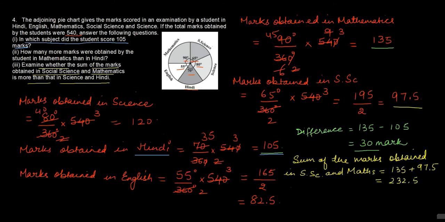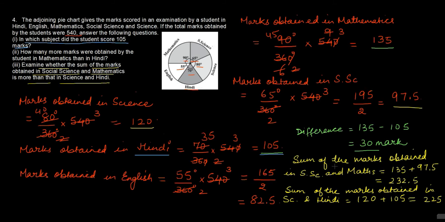232.5, whereas the sum of the marks obtained in science and Hindi is, in science the student scored 120 marks, whereas in Hindi the student scored 105 marks. This is equal to 225. From this we can say that the sum of the marks obtained in social science and mathematics is more than the sum of the marks obtained in science and Hindi.